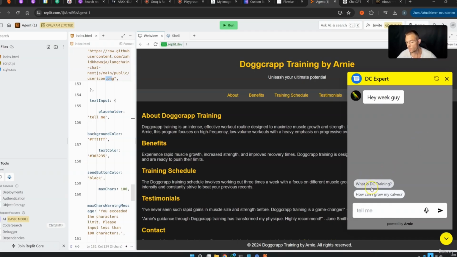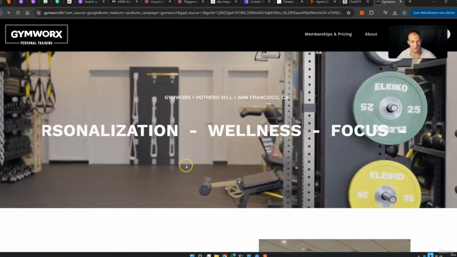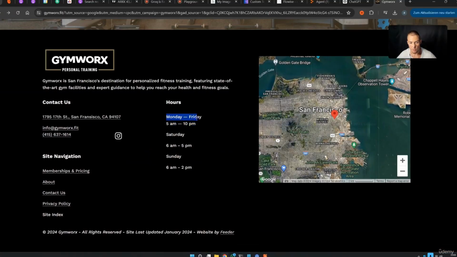So here is, for example, one starter prompt that would ask, when is this gym open? And it would simply tell this thing right here where it was, that the gym is open Monday to Friday 5 AM to 10 PM, Saturday 5 AM to 5 PM and Sunday 6 AM to 2 PM. So this is really perfect.